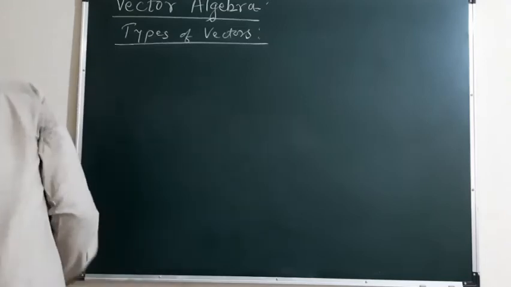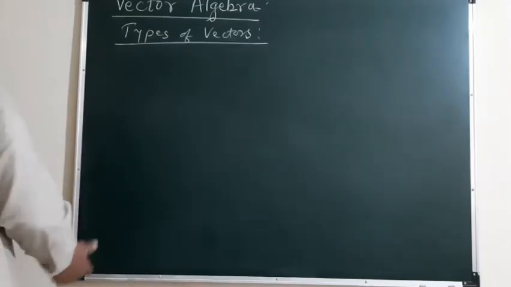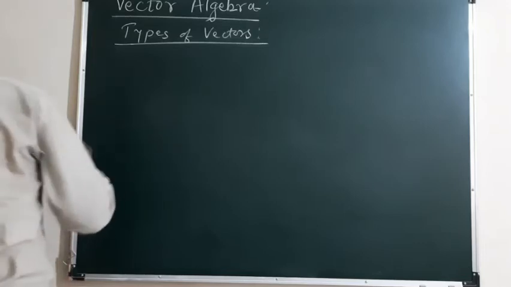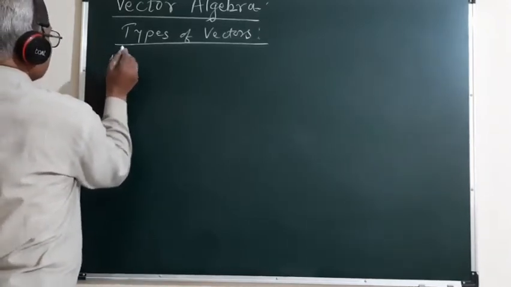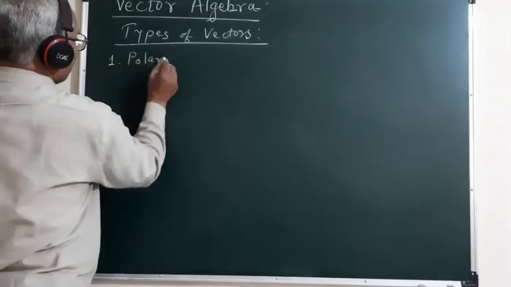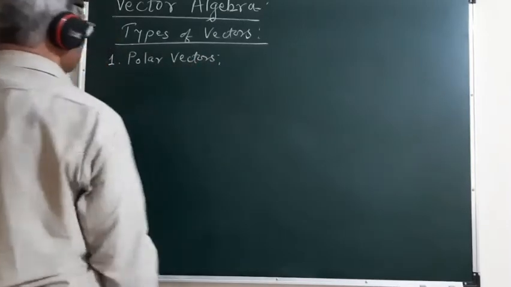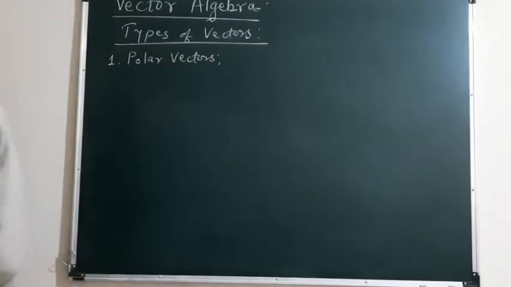Mainly, the vectors are classified into two types. The first type of vectors is the polar vectors. Now, what are these polar vectors?